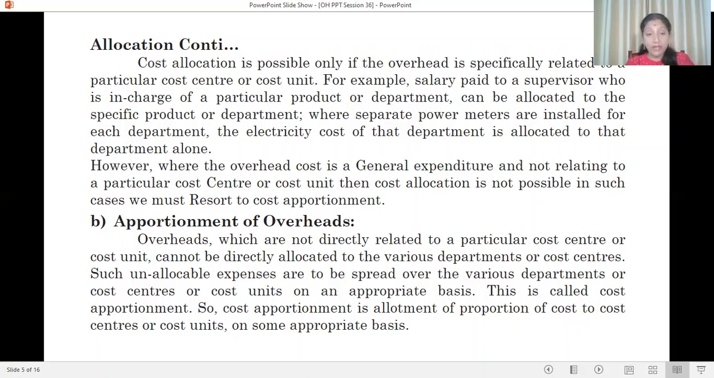What is apportionment? Overheads which are not directly related to a particular cost center or cost unit cannot be directly allocated to the various departments or cost centers. Such unallocable expenses are to be spread over the various departments, cost centers or cost units on an appropriate basis. This is called cost apportionment. So cost apportionment is allotment of a proportion of cost to cost center or cost unit on some appropriate basis.